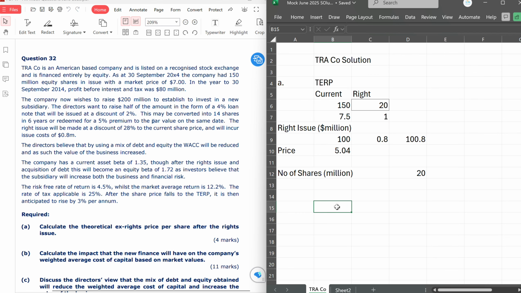So now we can calculate the theoretical ex-rights price, because we know that for every 7.5 shares you have, you get 1 share. And that one share you will buy at 5.04. The old 7.5 shares are valued at 7.